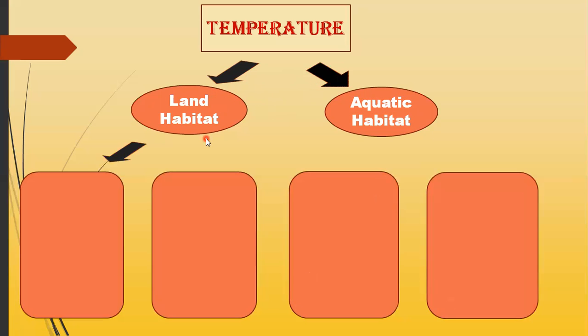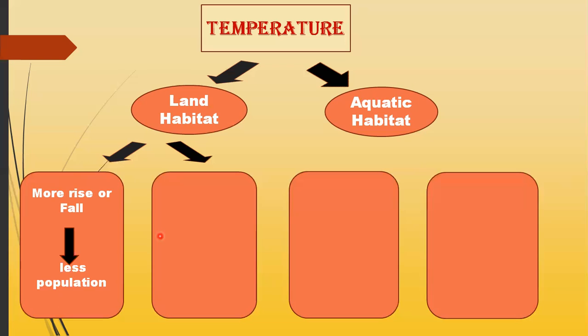Class, what will happen when the temperature suddenly increases or decreases? It will cause a decrease in the population of that type of habitat. When the temperature suddenly increases or decreases, animals are unable to adapt themselves according to the temperature. So their population will begin to decrease in that type of habitat.